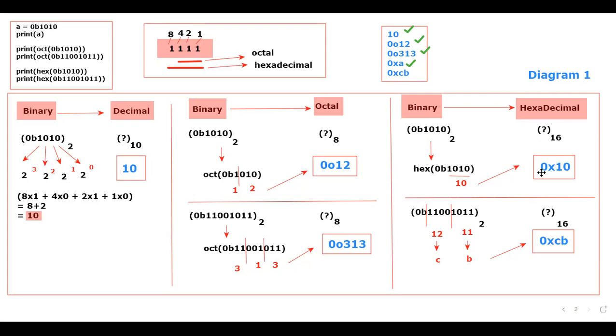Please tell me, it is not 10. 10 will be represented in the form of what? Please tell me, 10 will be represented in the form of what? A. That is the reason you got the output as what? A. Now there is some small change here. Instead of 10, I'll just consider A. Guys, is that fine? Why did I get the output as A? Are you able to understand? Okay, last one, 0xCB. Is that clear?